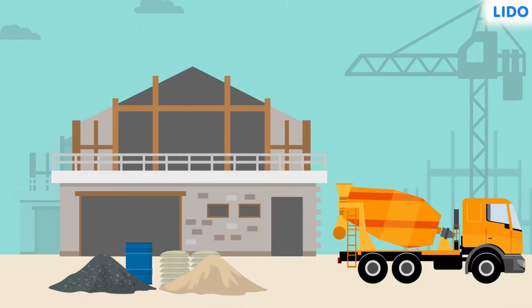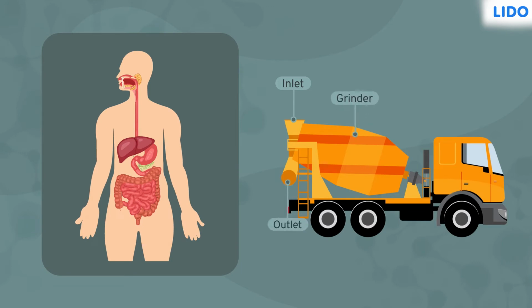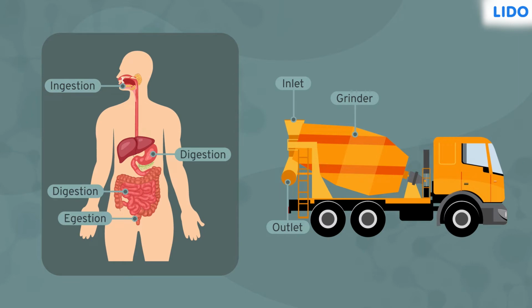Hey guys, have you all seen a cement grinder at a construction site? Sand, gravel, cement and water are put inside it from one side. All these are then ground, mixed, broken down into fine particles and it forms a slurry which is removed from the other end. This entire process somewhat resembles the process of ingestion, digestion and egestion.